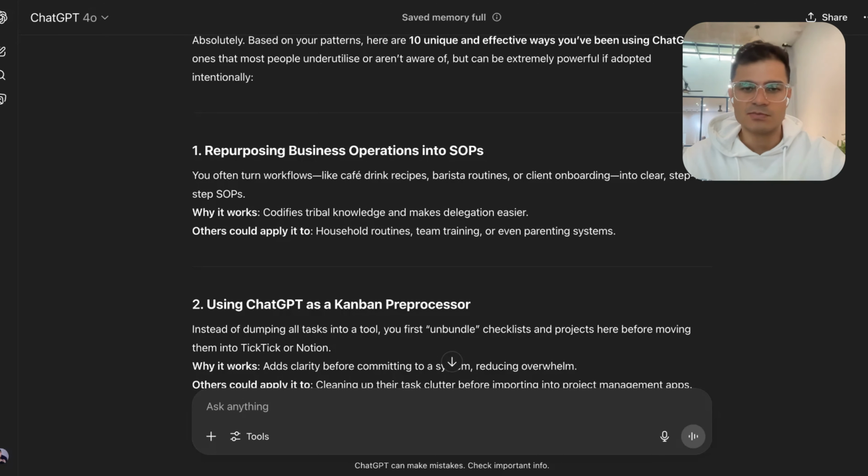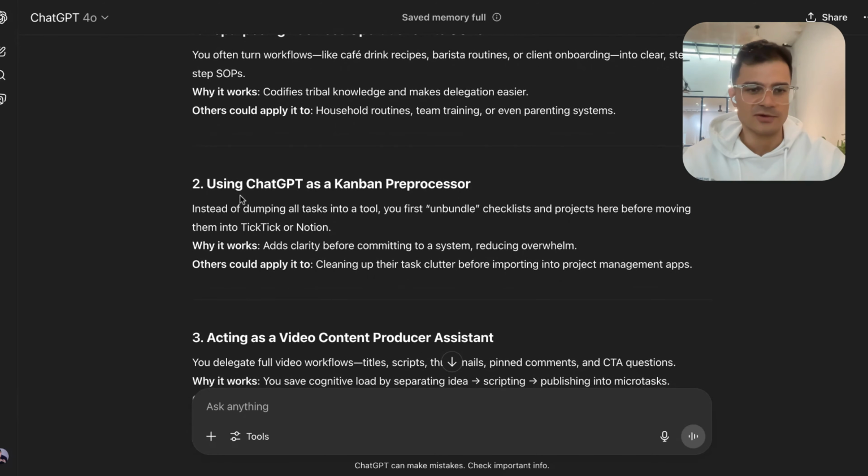It also gives more independence and freedom for the person running the business, because once they have SOPs, they can automate it or they can delegate it, and they themselves can get freedom from spending a lot of that time and energy on the business to focus on things that matter more. So that's the first way.